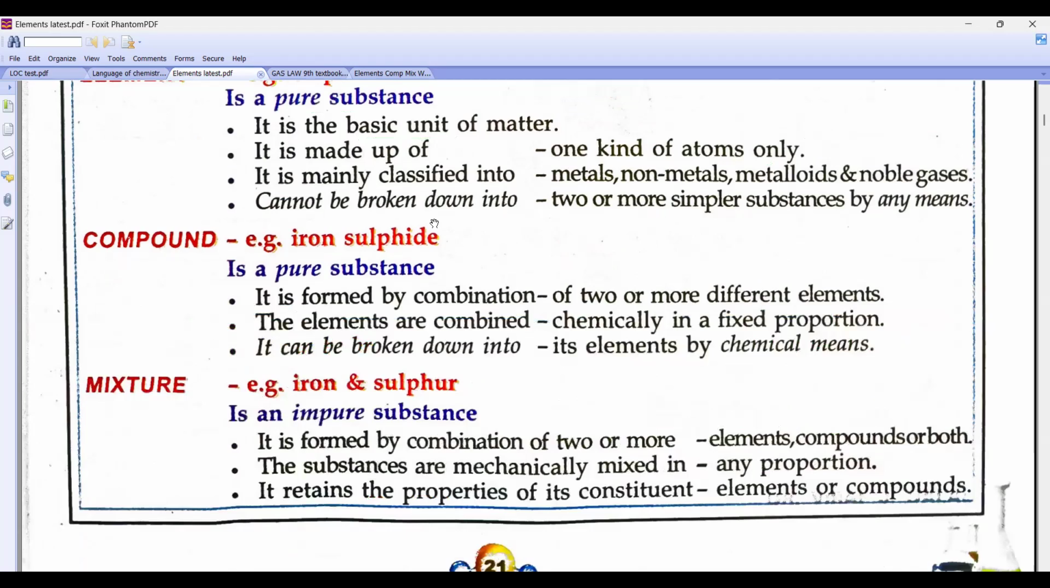If I talk about a compound, FeS, iron sulfide, it is a compound. They are present in a fixed ratio and can be separated only by chemical means. Mixture means what, beta? Two or more things mixed together. I'll give you the example of bhel.